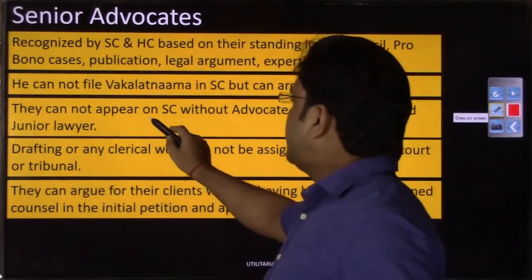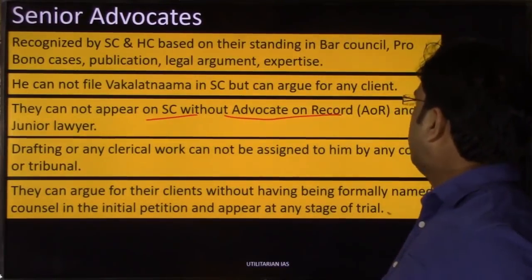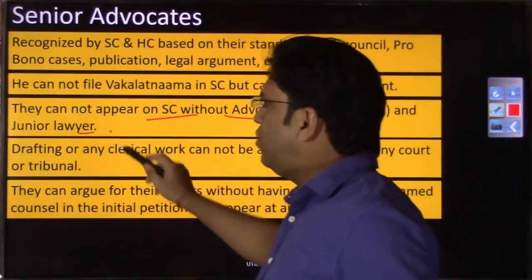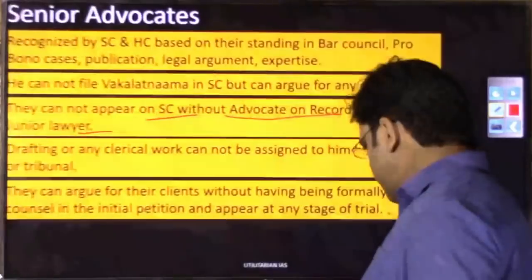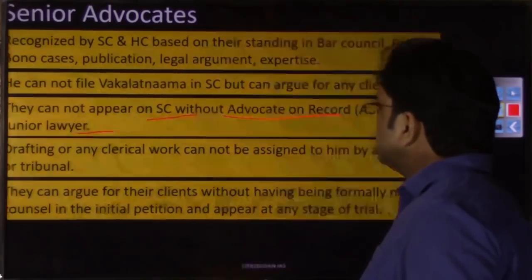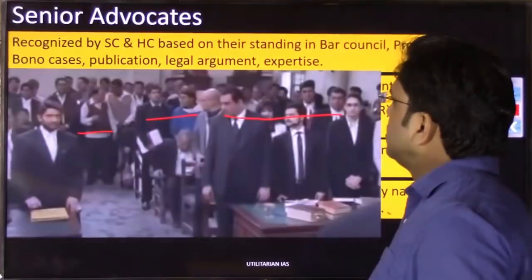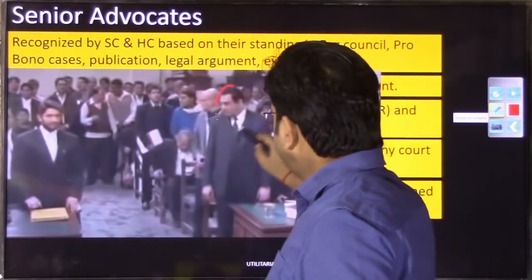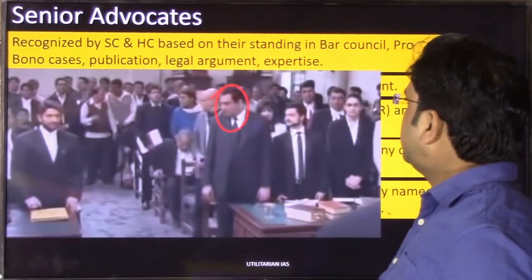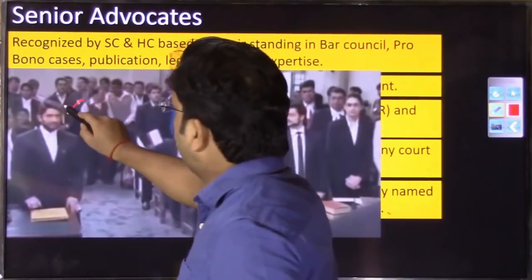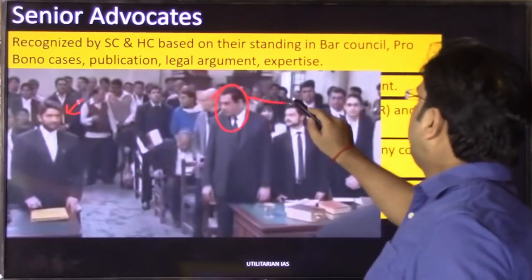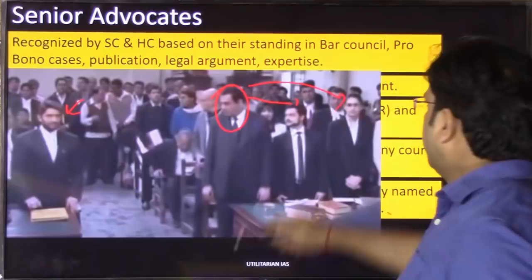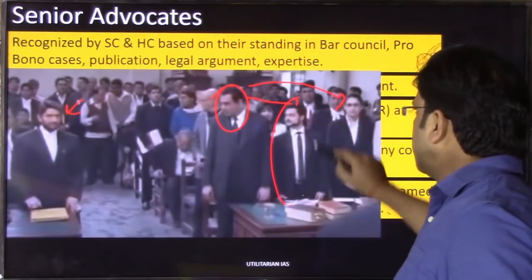They cannot appear in the Supreme Court without an advocate on record and a junior lawyer. In the same movie, the image, if I take from the same movie, just a moment, where is the image? Okay, in the same movie, if you have seen, he is Rajpal Yadav, right? The name of the character is Rajpal Yadav. He would not appear alone; he will always appear with a battery of lawyers, right? He will be assisted. These are nothing but junior lawyers.